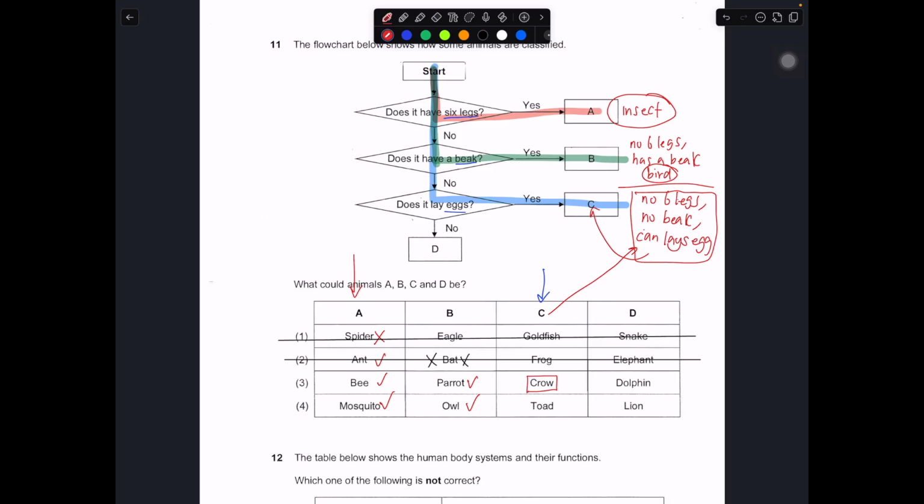So over here, the crow is a bird. Straight away it cannot be chosen because a crow is a bird, it will have a beak, so we cannot choose this. So straight away 3 is out. So we take a look at 4, which is a toad. It is an amphibian. Amphibians can lay eggs. No beaks, no 6 legs. So we will choose it. Of course, between dolphin and lion, actually both of them will not lay eggs, both of them give birth. But in this case, we already say that 3 is out, so the answer will be number 4 for this question.